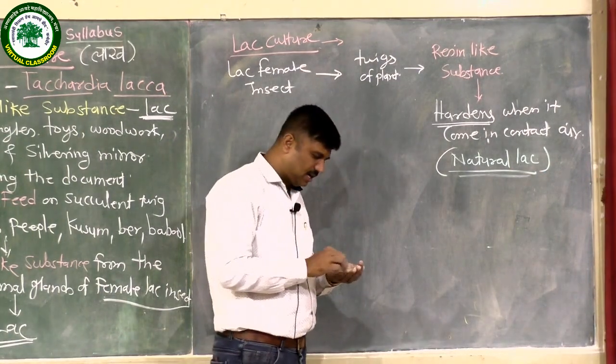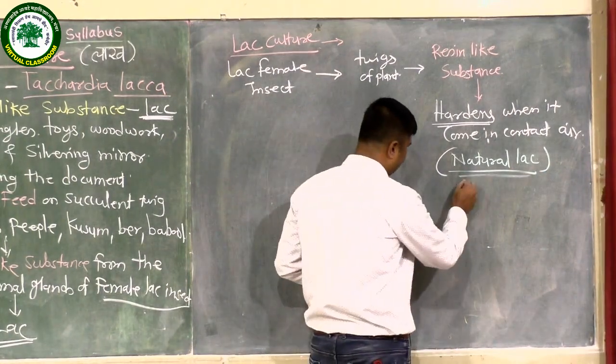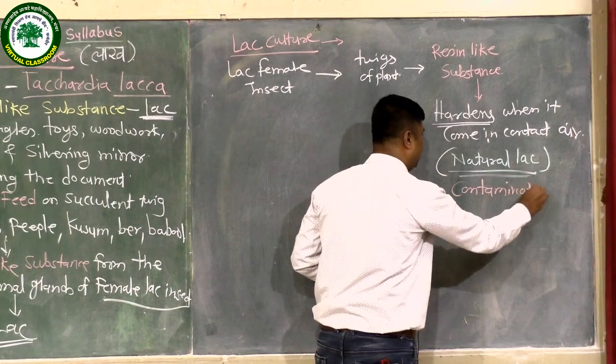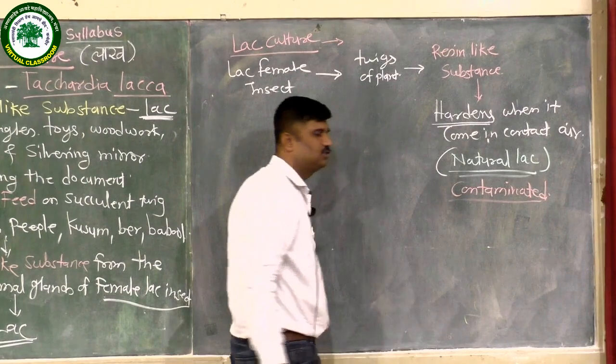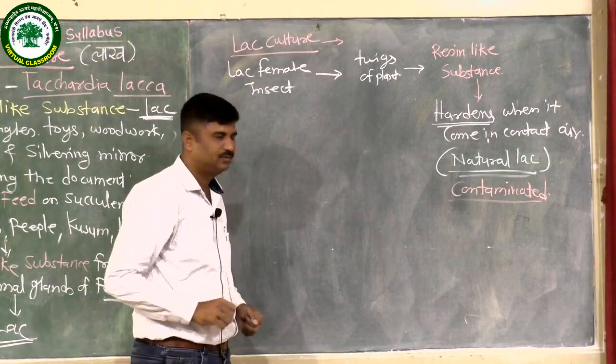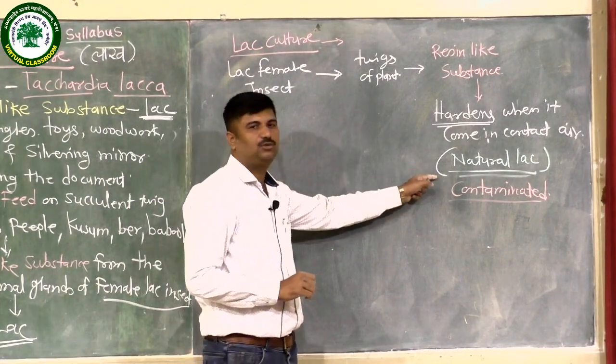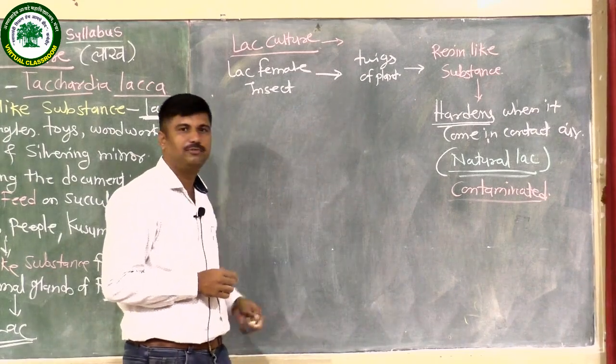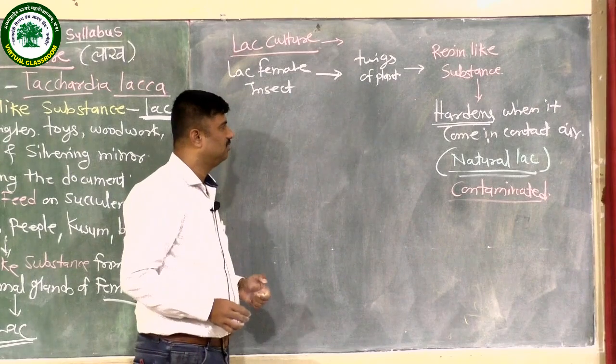Natural lac is always contaminated. It is not present in pure form. This natural lac is released by the female insect Tachardia lacca.